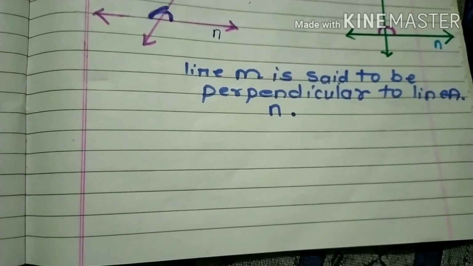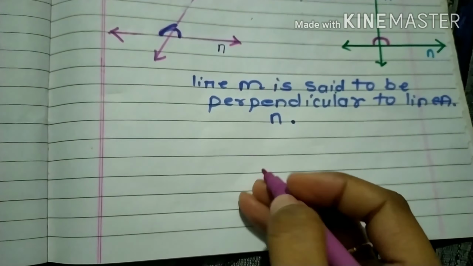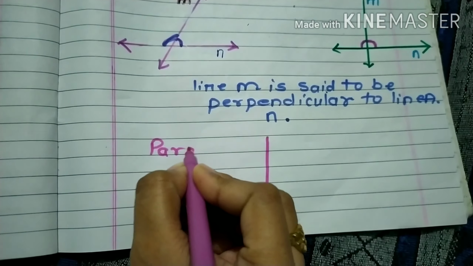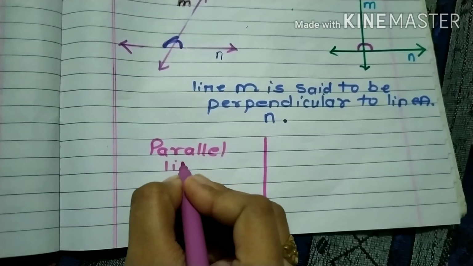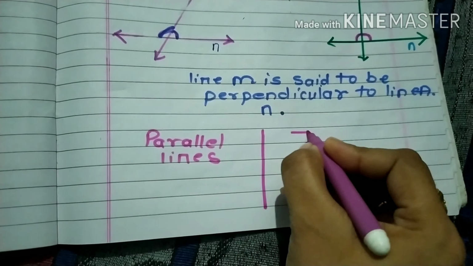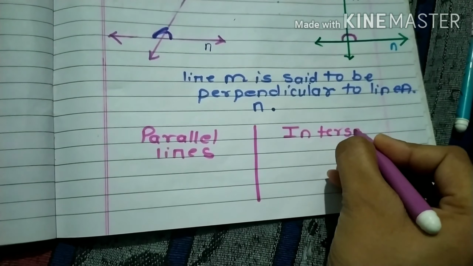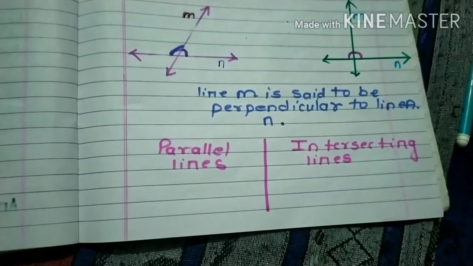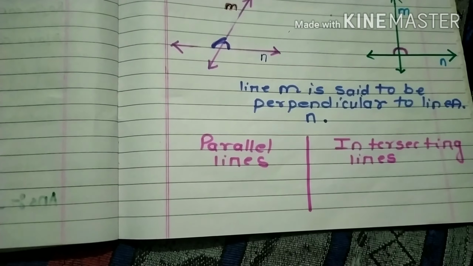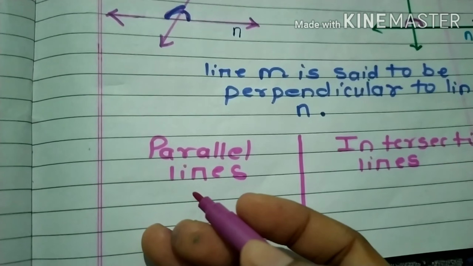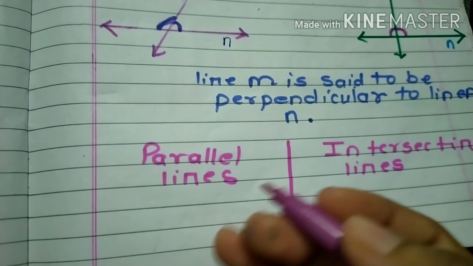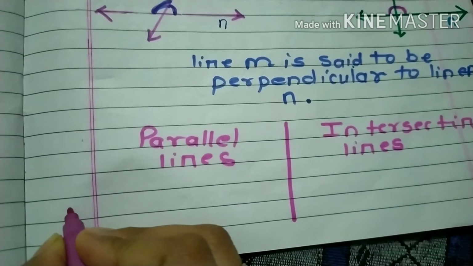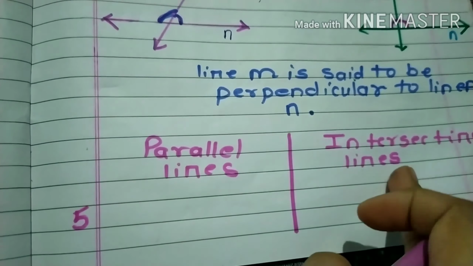I just want to give you one activity. What you have to do is prepare a table of two columns. In the first column write parallel lines, and in the second column write intersecting lines. And write down various real life examples, like railway track. In the same way, just find parallel lines and intersecting lines around yourself and write the examples. Write at least 5 examples in each column.